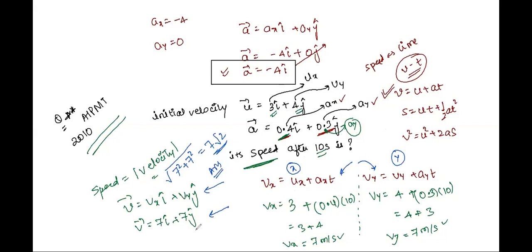Are you clear, Atul? No, so I was telling that if we will find the initial velocity by under root x square component plus y square component, then similarly, we will find the acceleration and put it in the equation v equals to u plus at. Right. So try doing that. If that gives you the answer, you can go ahead with it. No worries.